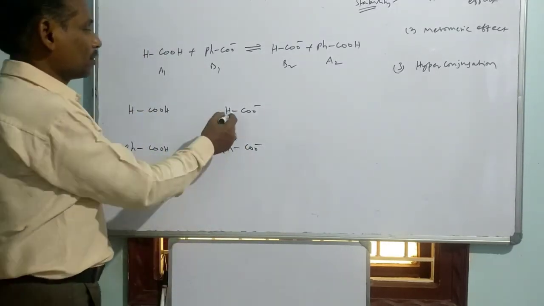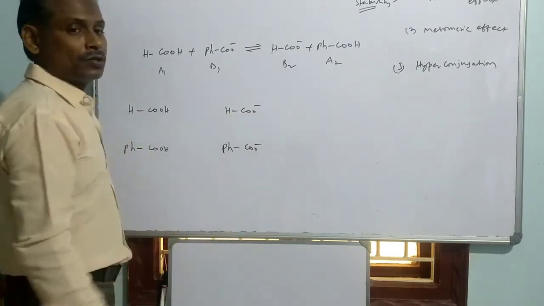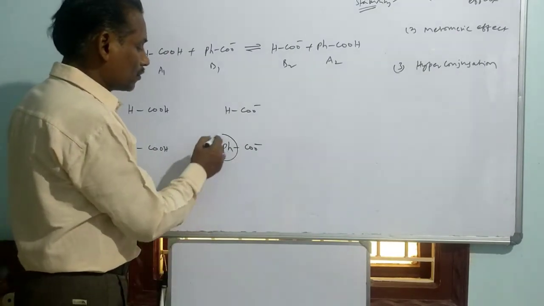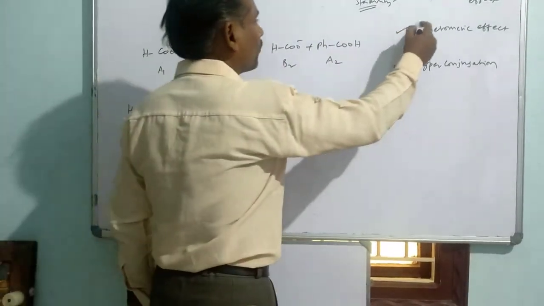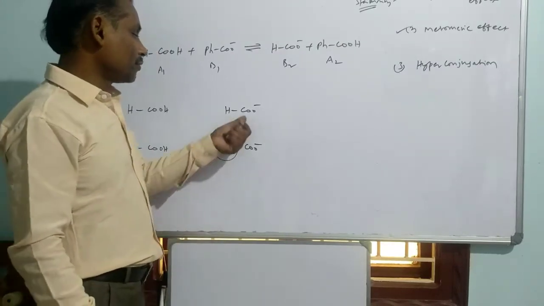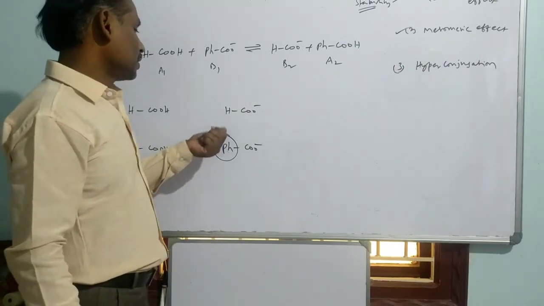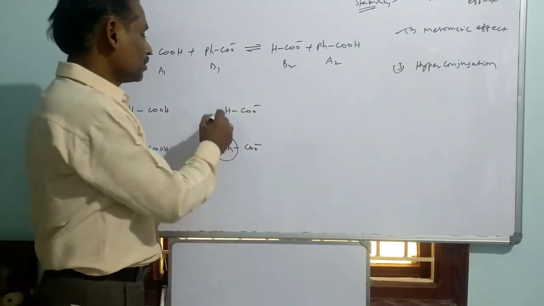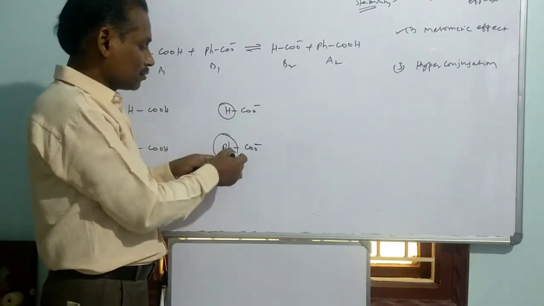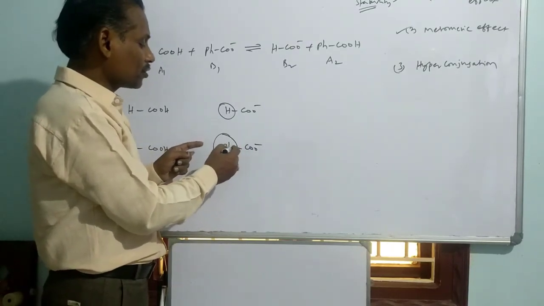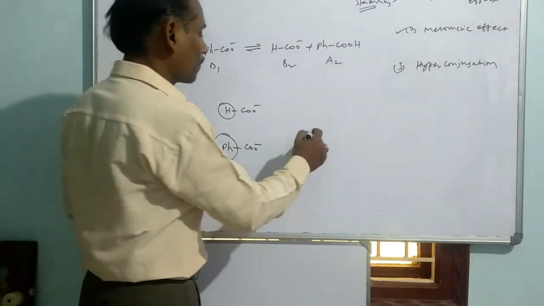I said that this is more stable compared to that. The formate is more stable compared to benzoate based on an electronic factor. We consider the mesomeric effect to say the relative stability of these two conjugate bases. You have formic acid and benzoic acid. In that, which conjugate base is more stable? In formate, there is no function of either electron donating or withdrawing. But in the benzoate structure, the phenyl group has the nature of electron pumping. Actually, it has two natures we can say.